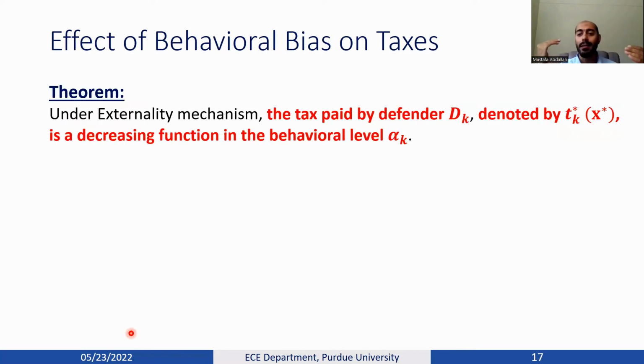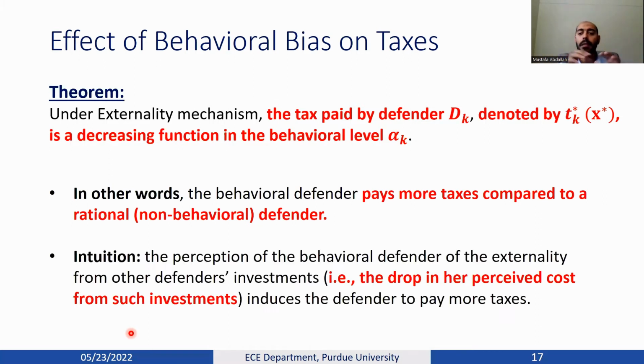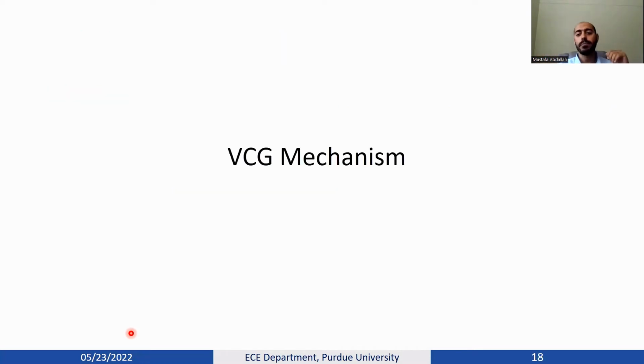We prove that under the externality mechanism, the amount of taxes paid by the defender is a decreasing function in her behavioral level alpha_k. In other words, the behavioral defender will pay more taxes compared to a rational defender. The intuition is that the behavioral defender will see a different, higher drop in her perceived loss or cost due to investments from other defenders, which would encourage her to pay more taxes.